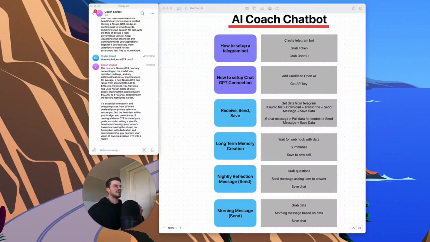Today I'm going to show you how to create an AI coach chatbot. This chatbot is going to be running off of your phone. You can use Telegram or WhatsApp, and you can text it, send voice memos to it, and ask it questions. You're going to give it a whole bunch of information based on your goals, which is a sheet that I have in Google Sheets I'm going to show you later.